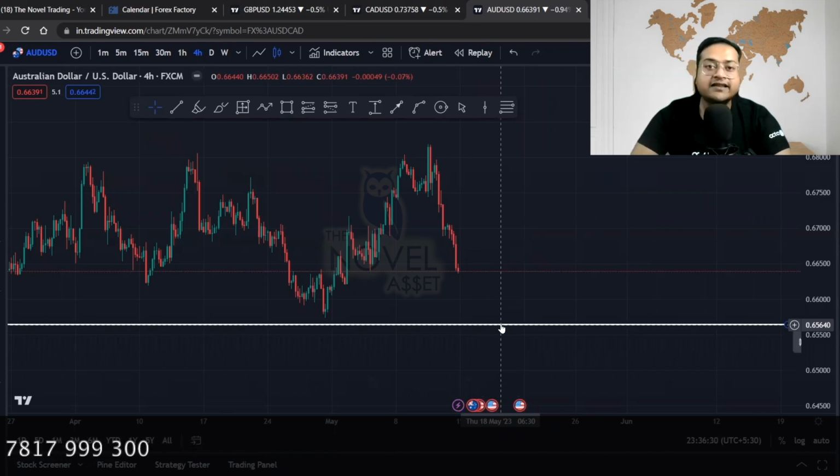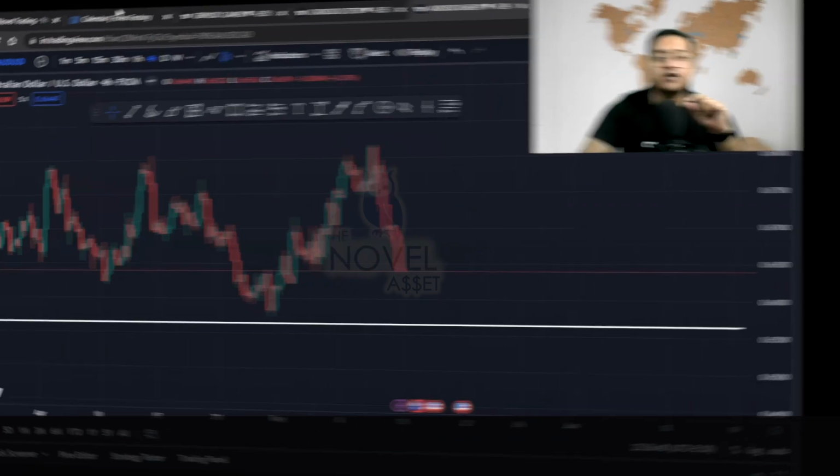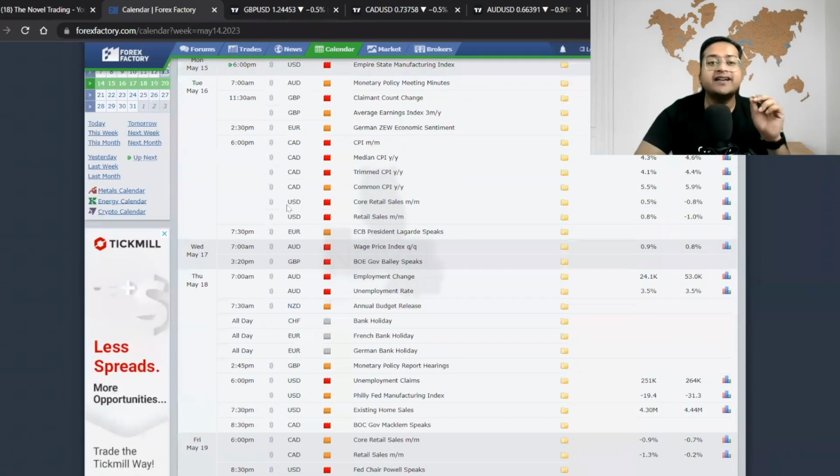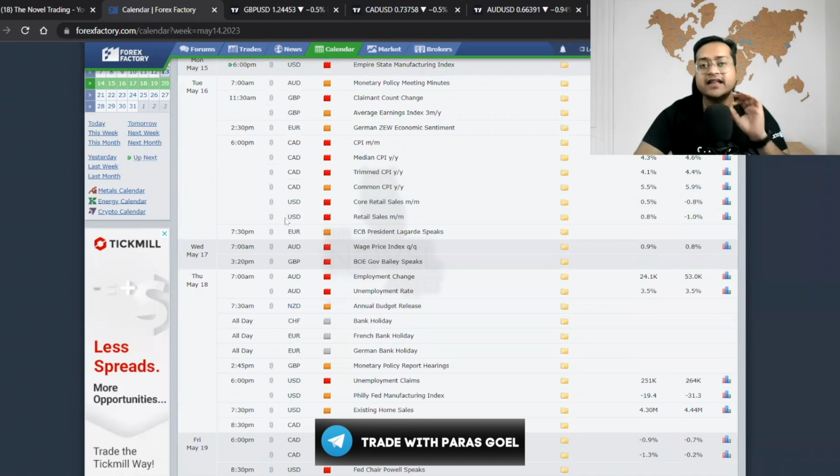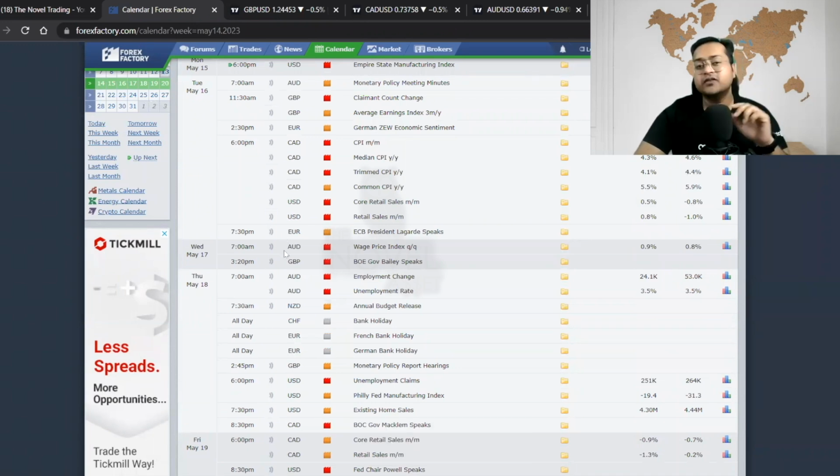This is how you can trade these 3 pairs in the coming week, guys, because you can see that there is going to be huge volatility in the whole forex market for the next week. The whole next week, every single day, there is an important news release in the market. So no holiday for the next week. Try to trade and focus on your trading.